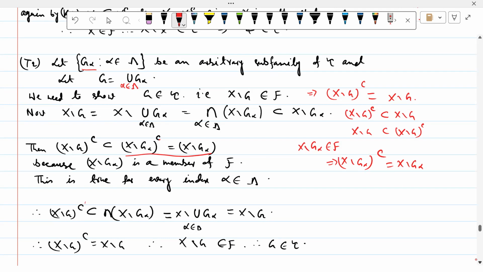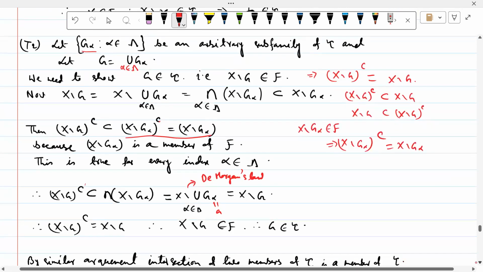Now again use De Morgan's law. So X minus union of G alpha, which is equal to X minus G. This we defined as G. Therefore, X minus G complement is equal to X minus G. Therefore, X minus G belongs to F, and therefore G belongs to tau.